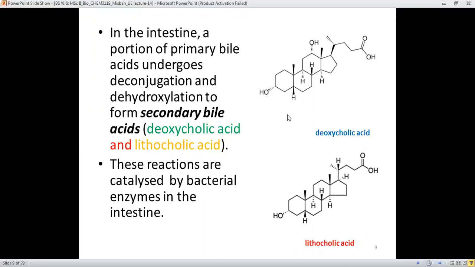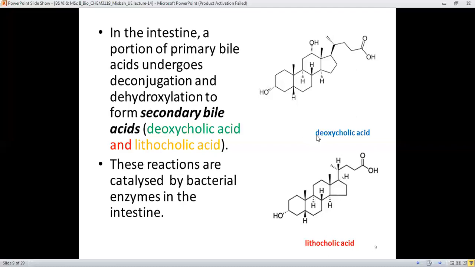And in the intestine, therefore, not all the primary bile acids are retained, but some percentage or portion of them undergoes the deconjugation reaction, and there is removal of the hydroxyl groups as well to form bile acids which have different structures. And as they are derived from the primary bile acids, they are called secondary bile acids.